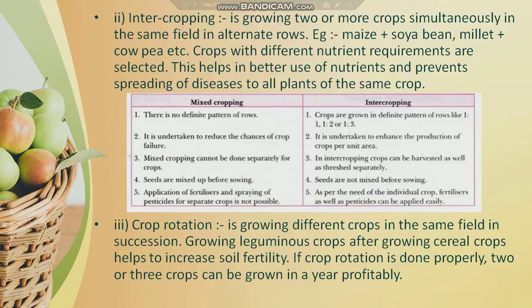Coming to the third method of growing pattern, crop rotation, where different types of crops are grown alternately in the same field after each harvest.